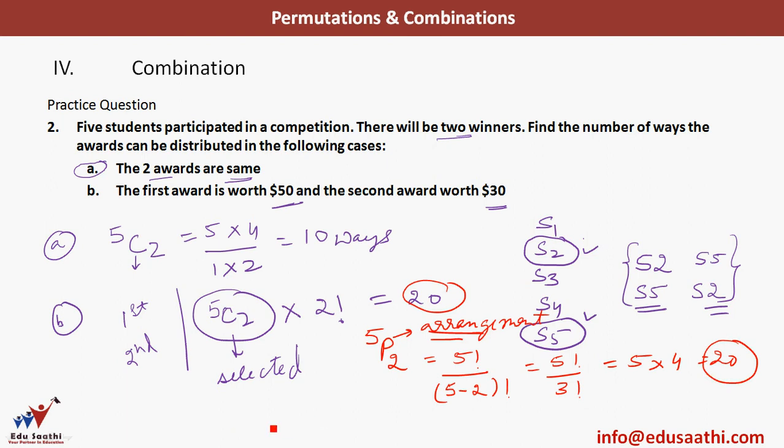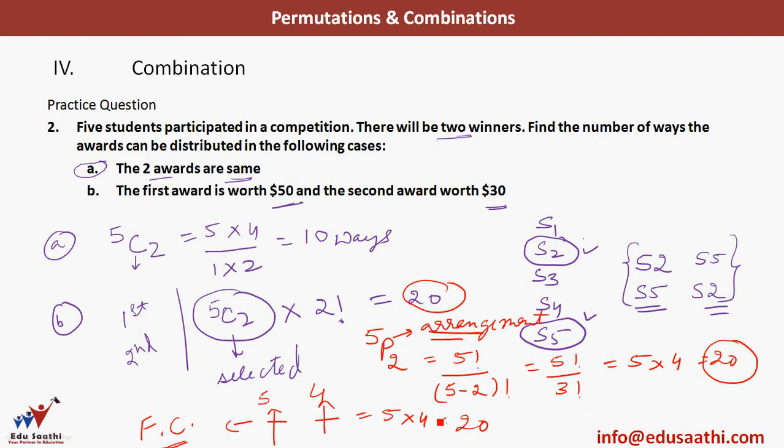Okay, or in other words, I have these two spaces to be filled up. I have 5 ways to fill this first space and 4 ways to fill this second space. So 5 into 4, again it is 20. This is by the fundamental principle of counting, FC, fundamental principle of counting, also gives me the same answer. So I've solved the same question in 3 ways, so that you just have more clarity on how this is being done.